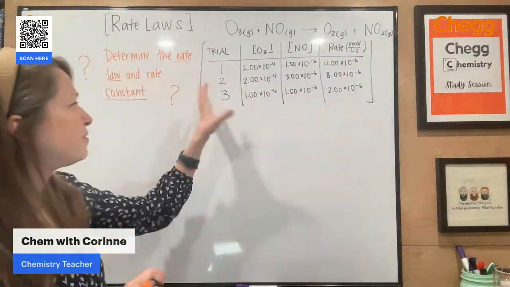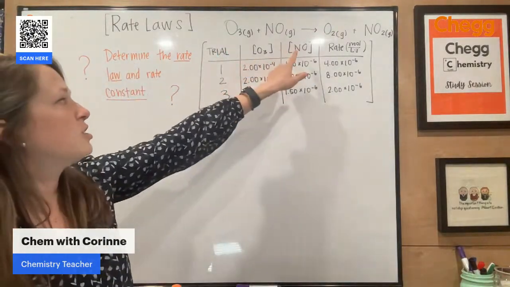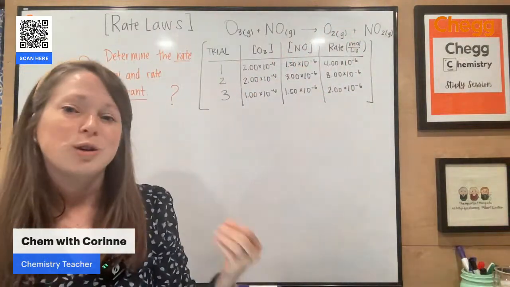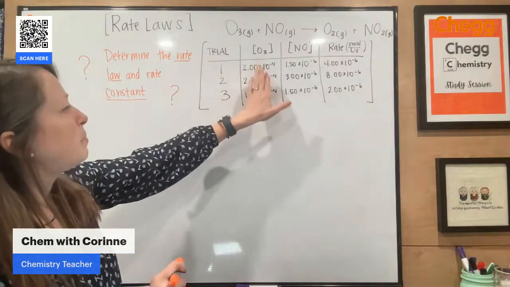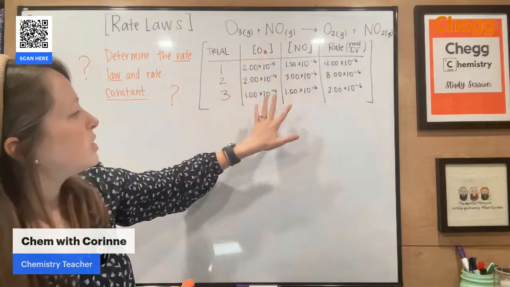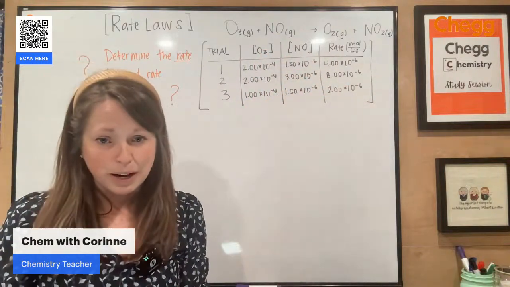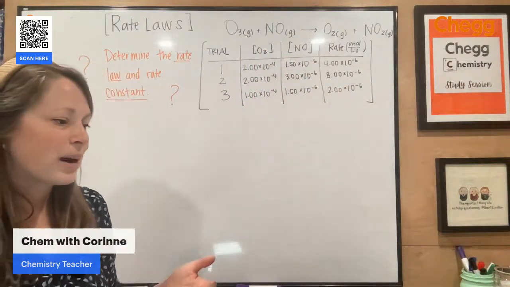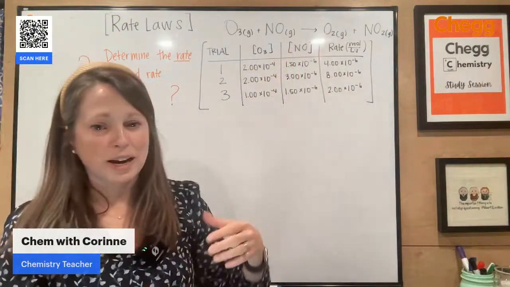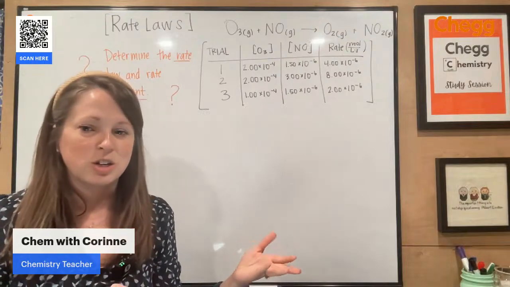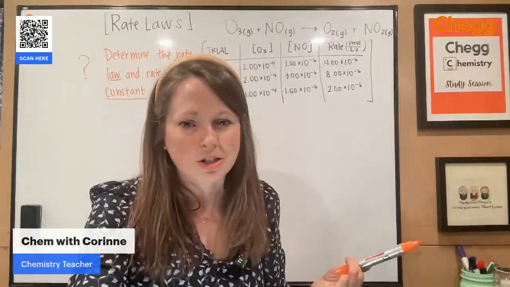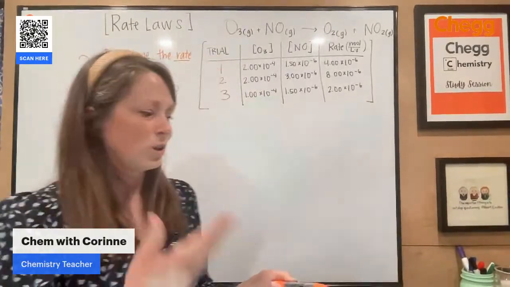If you're given a graph like this, you're going to have your concentrations of your reactants, and you're typically going to be given your reaction rate. Your job is to then identify places where the concentration is held constant versus where it is changed, and see how that impacts the rate. So your goal when writing a rate law is to determine the order with respect to the concentration of each reactant. How does changing the concentration of each reactant affect the rate of the reaction? And the rate of the reaction is just how quickly that reaction goes.